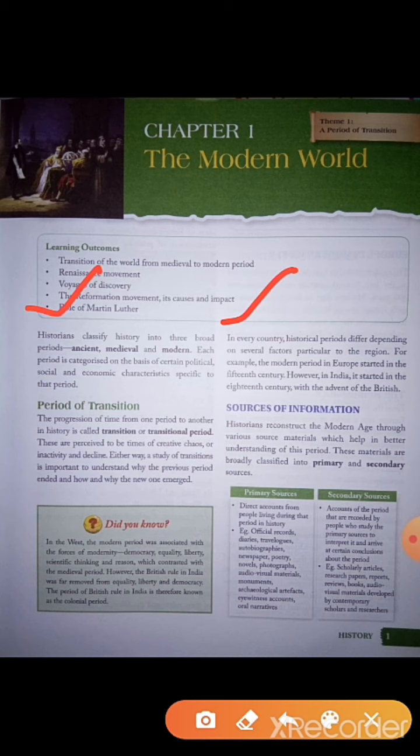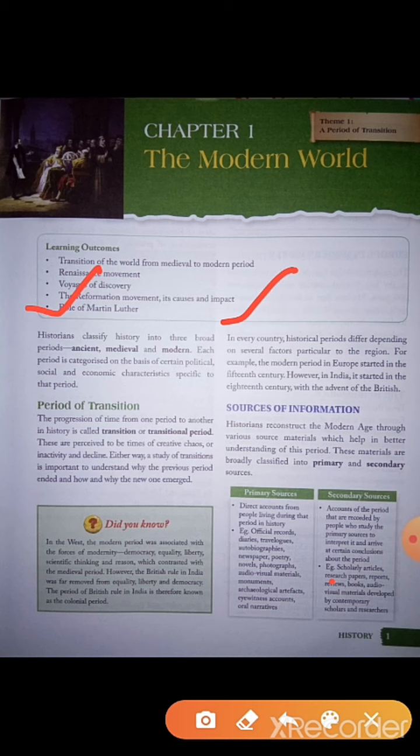Here historians reconstruct the modern age through various source materials. The more we have the contribution of historians, the more they enable us to reconstruct those sources.